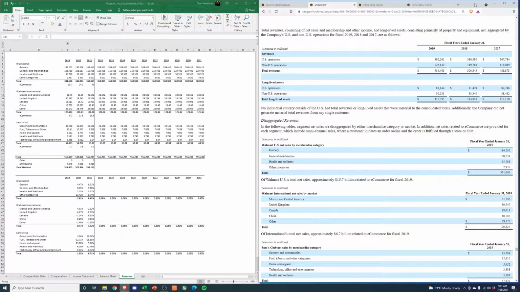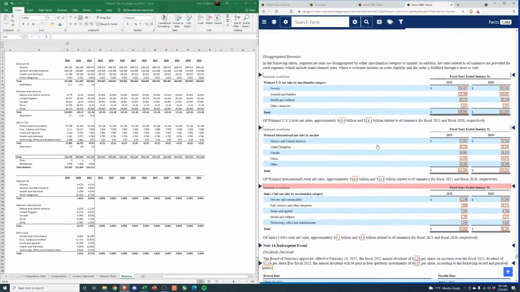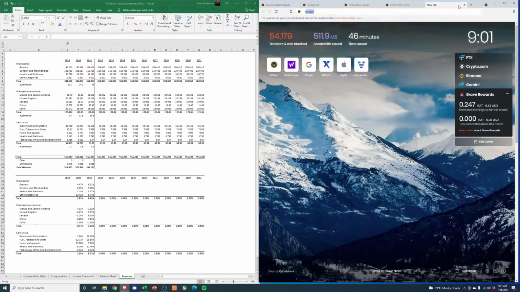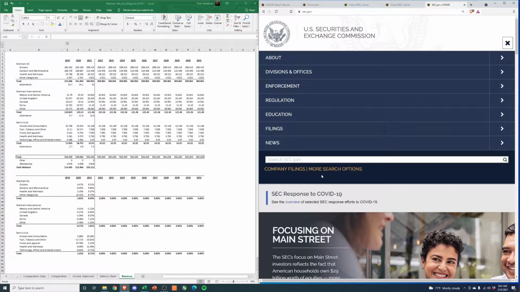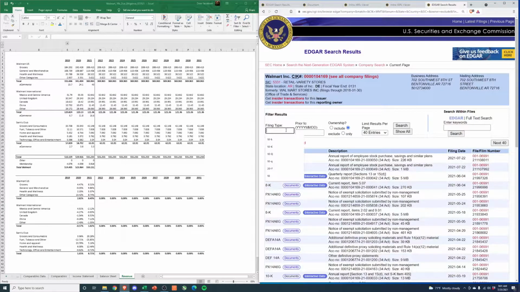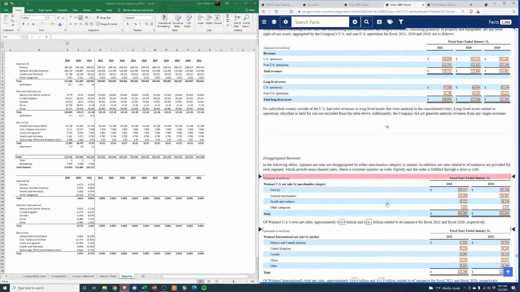So to get started here, in video 1 or 2, we walked through the 10K and we pulled out some relevant information. And we made a note on page 79 and 80, they had a breakout of the revenue. So if you go to the most recent 10K, and if you're not familiar how to get there, head on over to sec.gov, click more search options, ticker, type in Walmart, and then you're going to search for 10K, and the top one will be the most recent. That's what I have open right here.